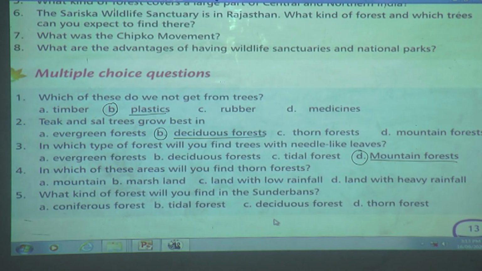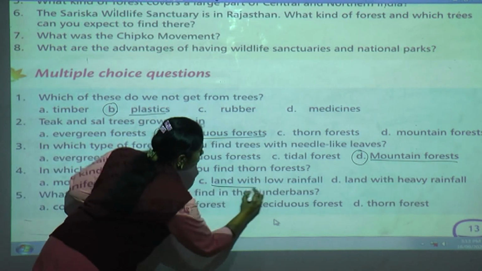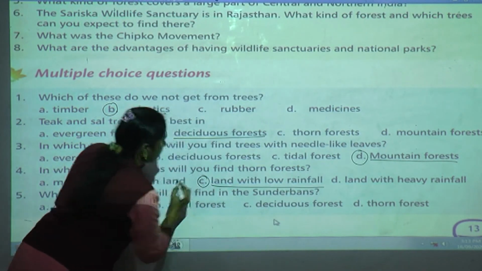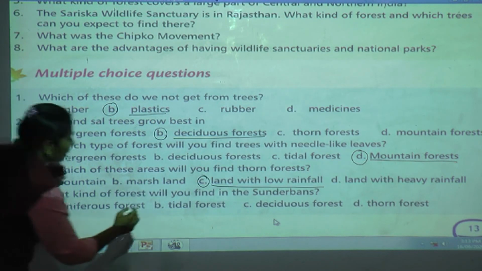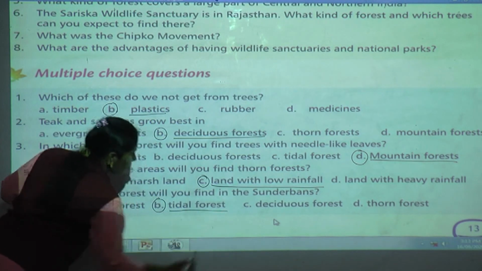In which of these areas will you find thorn forest? Land with low rainfall. Last one, what kind of forest will you find in the Sundarbans? Yes, very good, tidal forest.